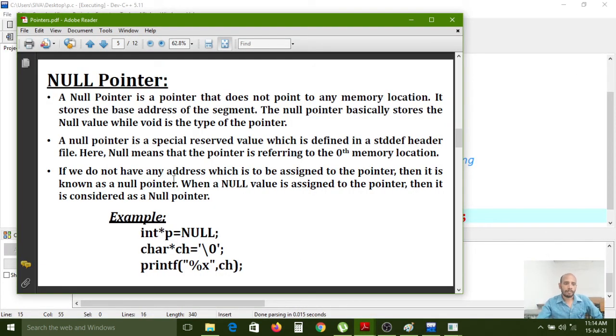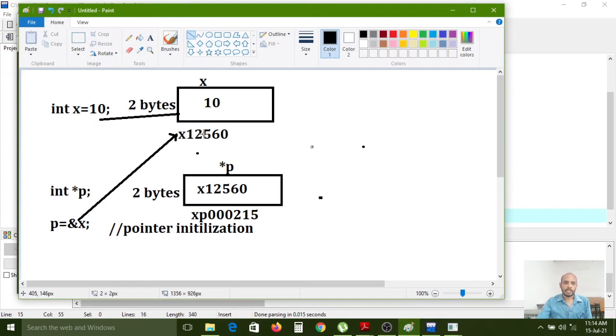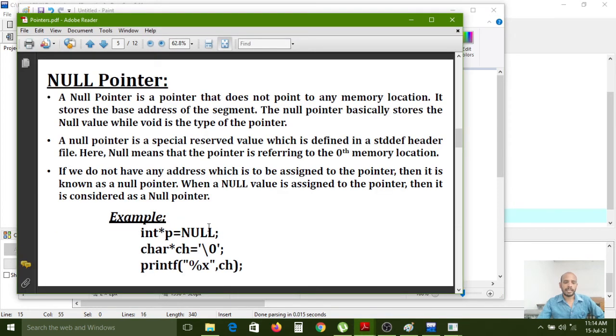Next, null pointer. A null pointer is a pointer that does not point to any memory location. It stores the base address of the segment. The null pointer basically stores the null value, while void is the type of the pointer. If you do not assign any value, just creation is enough. If you don't want to assign any memory address to this pointer, then internally the value is assigned as null.